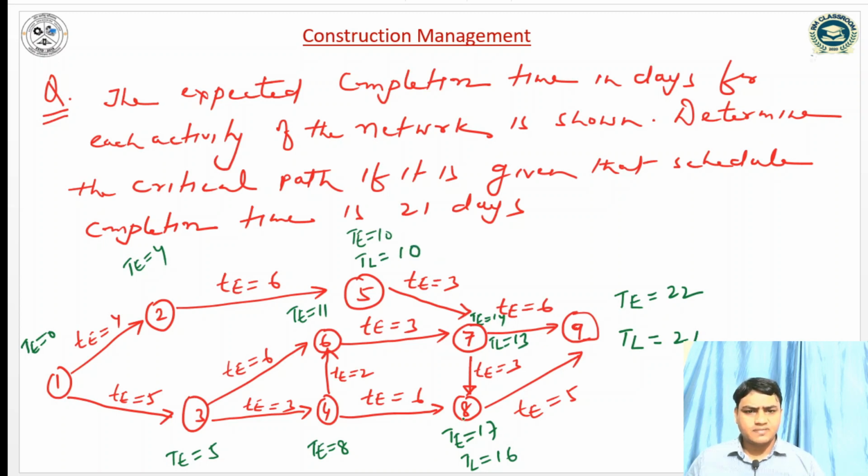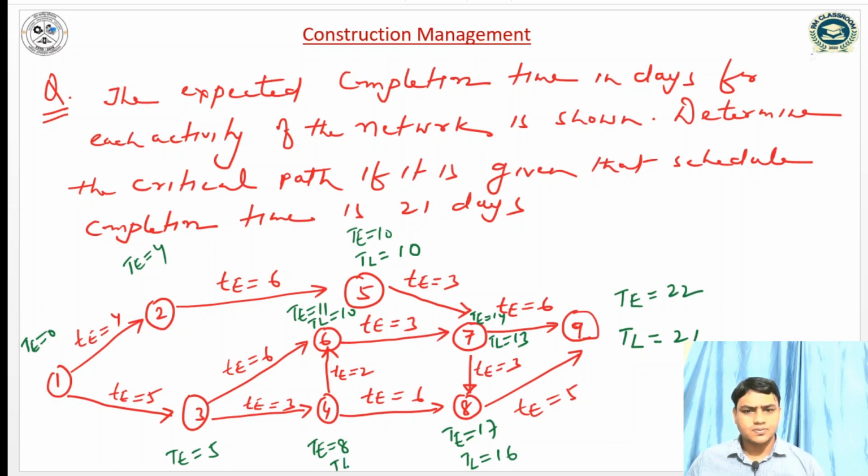Similarly for event 6, only one backward arrow is there, so 13 minus 3, TL is 10. And for event 4, two backward arrows, one from event 8 and one from event 6. So 16 minus 6, 10, and 10 minus 2, 8. So we take the minimum value, TL is equal to 8. Similarly here, 10 minus 6, 4. So TL is equal to 4.